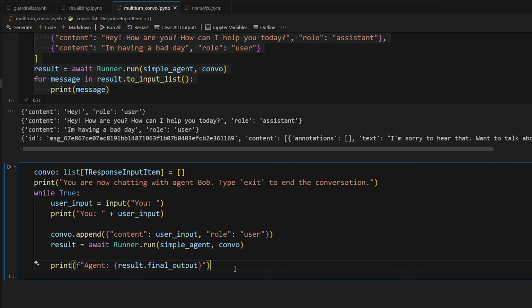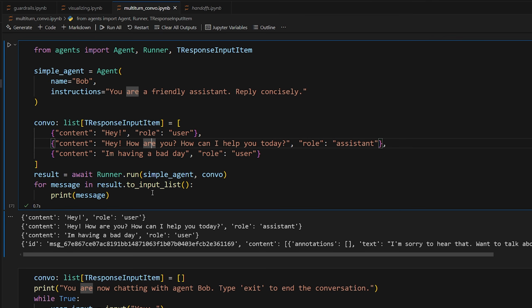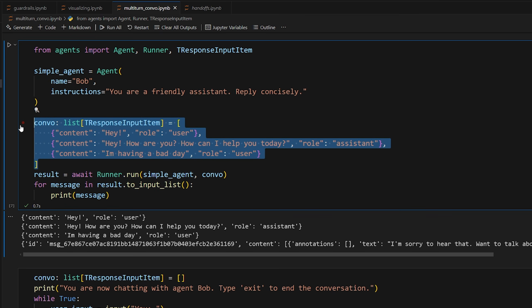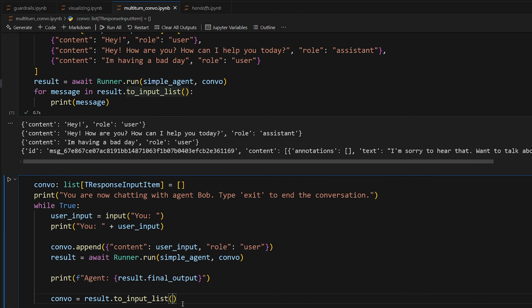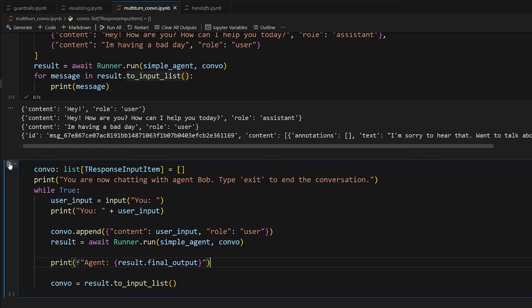We get the result, and then we can print the response from the agent, the same way we always do, with the final output. But then, importantly, before we do the next iteration of the loop, we want to replace the entire conversation with the full updated conversation history by doing convo equals result.toInputList. Because as we learned above, toInputList gives you the actual conversation, which is the same as this. So we can simply replace our convo with the full conversation history that this returns for us. Let me run this and I'll explain it again in a second.